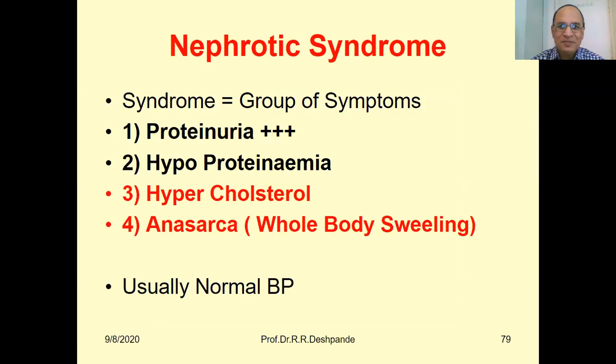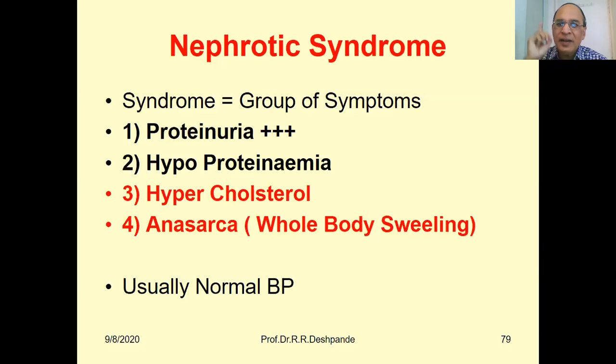Okay, next. So, nephrotic syndrome. What is meant by syndrome? The word syndrome indicates a group of symptoms. When there are many symptoms together, they are called a syndrome. Then you will say, sir, there is always a group of symptoms. No, but here the specific symptoms, which we cannot directly connect with each other, are together mixed and they form a particular disease. So this group of symptoms which indicates some specific disease is called a syndrome.